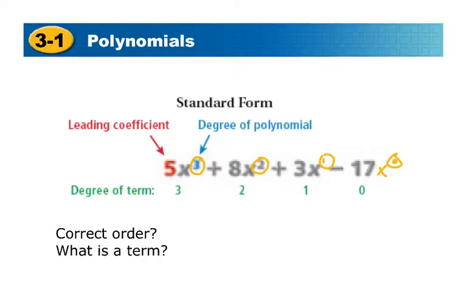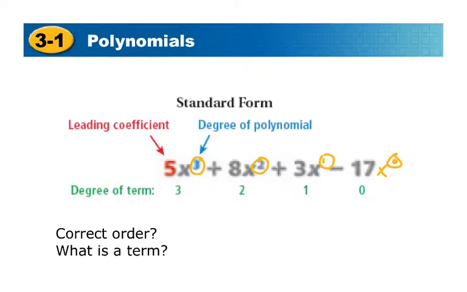Alright, we also have the fact that there are 4 terms. So we've got our first term, second term, third term, fourth term, and so that's going to be important. We also have something called a leading coefficient. Turns out each of these has a coefficient, alright, but if we look to the highest degree and the number out front, that is our leading coefficient. And then the degrees of the terms, again, go in descending order. So start with the highest, which is 3. If any of them are ever missing, you would just skip over that one and continue in a descending order.